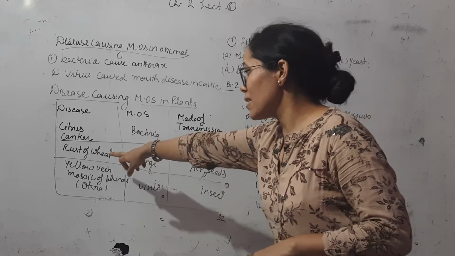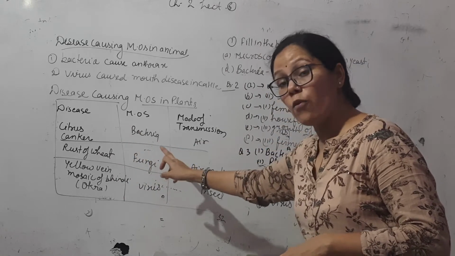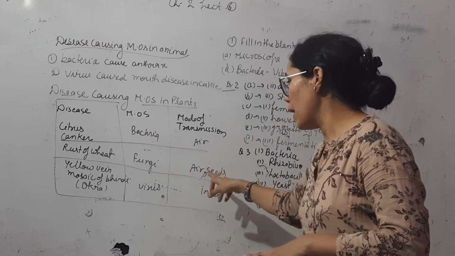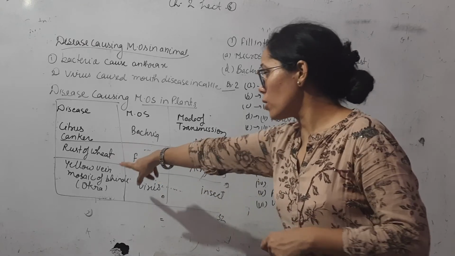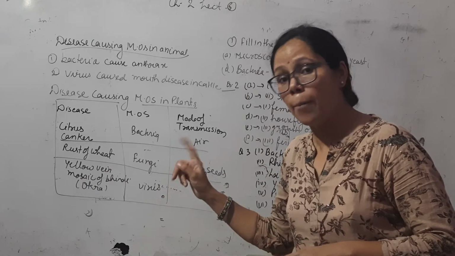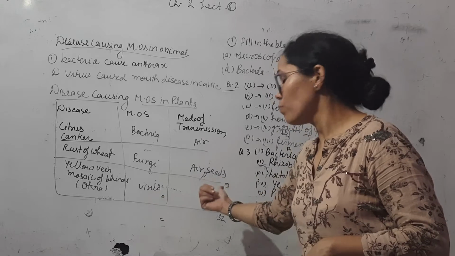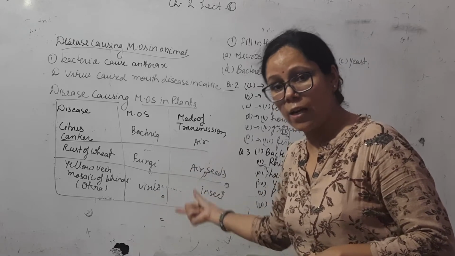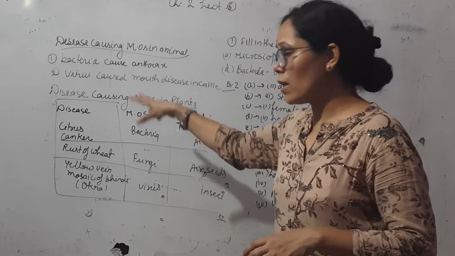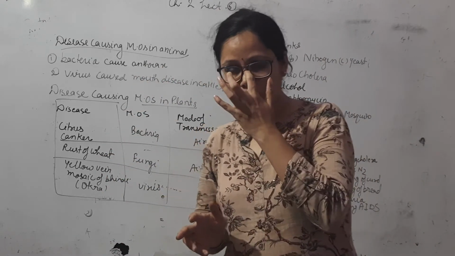Next is the disease rust of wheat, which is caused by fungi, and this fungi is transmitted by air and seeds. Now third is yellow vein mosaic of bhindi. This disease is found in bhindi. It is caused by a mosaic virus, and this virus is spread by insects. So these are the different diseases caused by microorganisms in plants and animals.